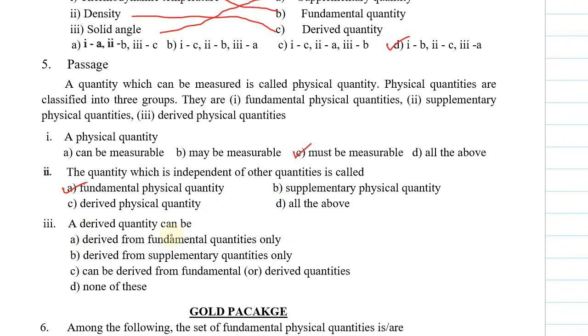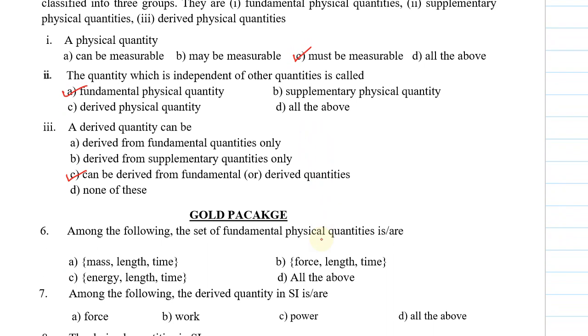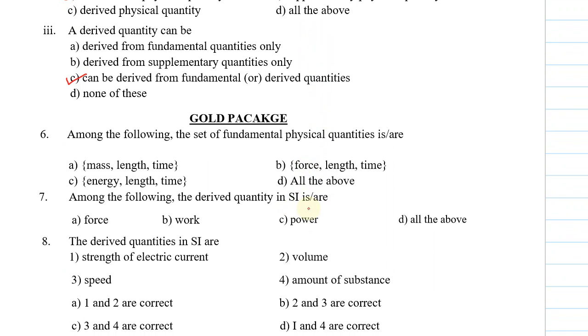A derived quantity can be: option A, derived from fundamental quantities only, derived from supplementary quantities only, can be derived from fundamental or derived quantities, and the last one is none of these. So it can be derived from fundamental or derived quantities. Option C is correct.